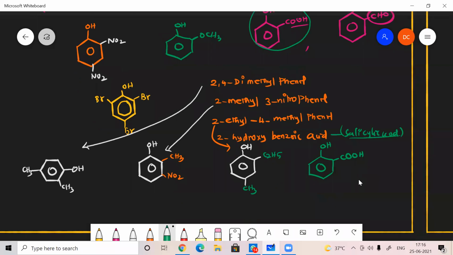Then we'll go for the preparation of phenol. Sir, so benzoic acid is a phenol? It's a benzoic acid.